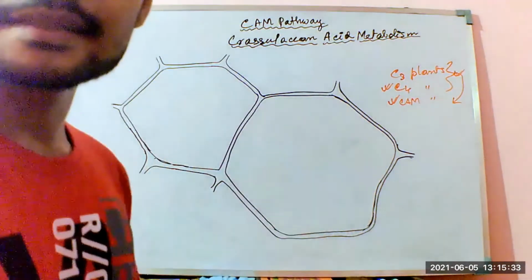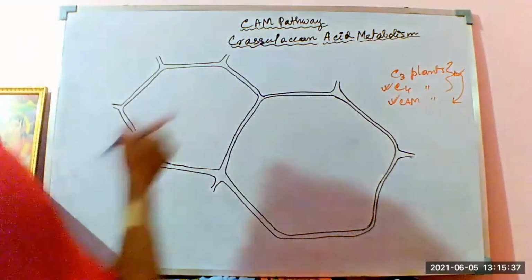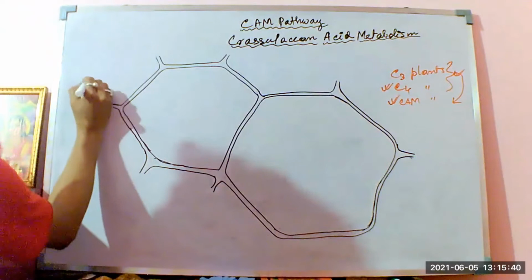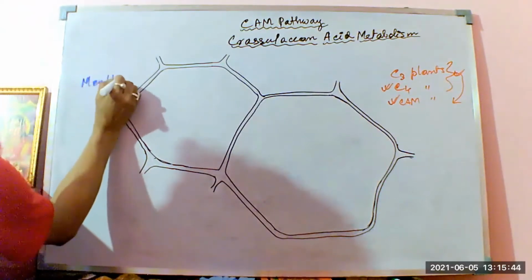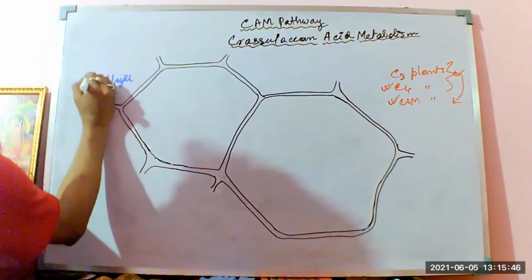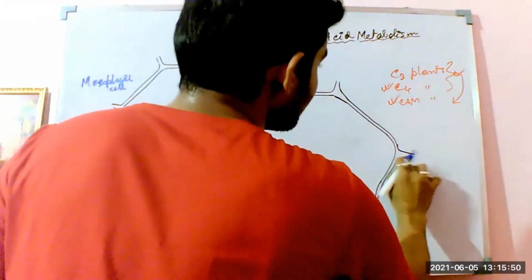Okay, let us suppose this cell is particularly known as the mesophyll cell. And this one is the bundle sheath cell.